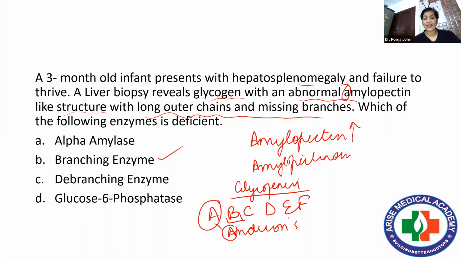And that is why this disorder can also be known as amylopectinosis. Accumulation of amylopectin-like structure. Is it clear to all of you? So the answer will be this. As for the rest of the enzymes, they are no doubt related to the metabolism of glycogen, but all have some different functions to perform.